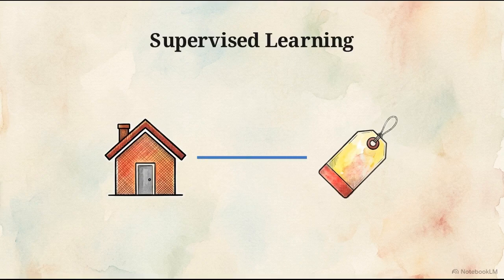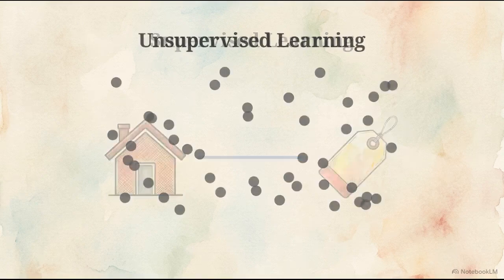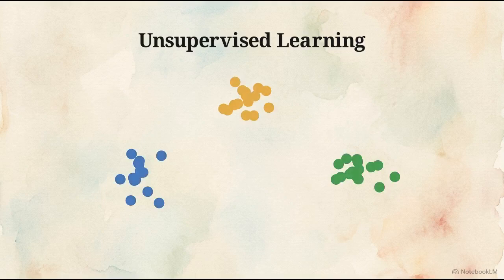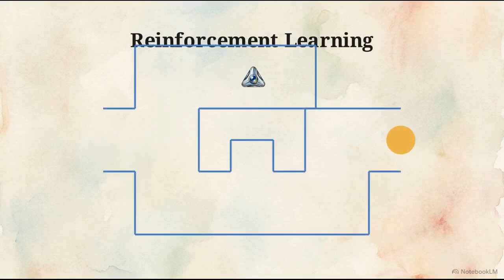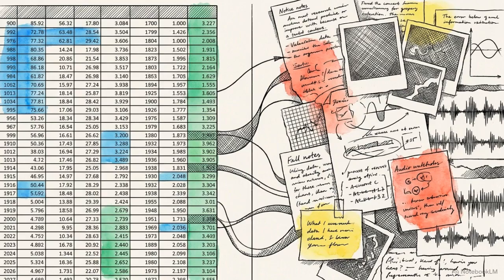Training with labeled data, like connecting a house to its price, is supervised learning. Feeding raw data to discover hidden groupings is unsupervised learning. Finding solutions through a trial-and-error reward loop is reinforcement learning. Machine learning excels at structured data analysis, but it struggles to process highly complex, unstructured information.